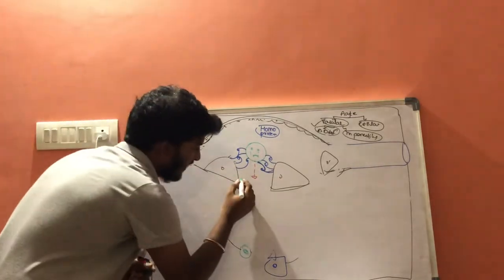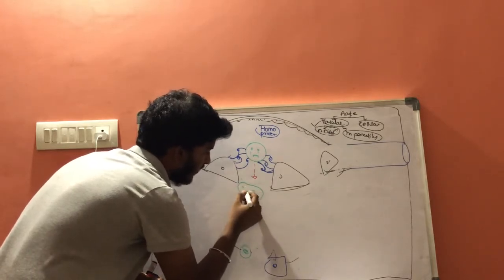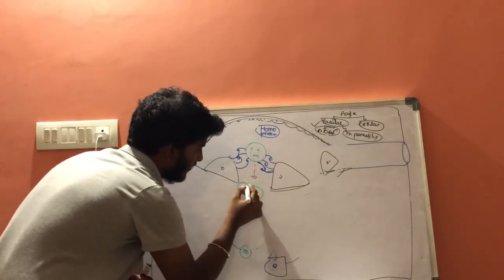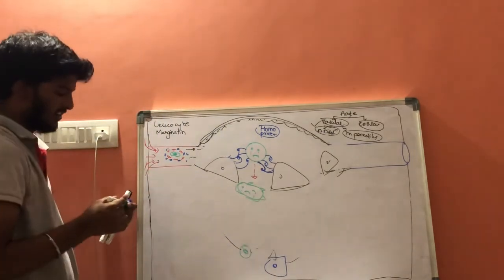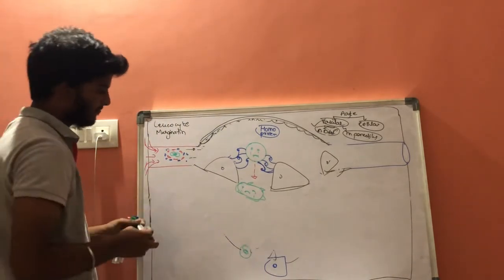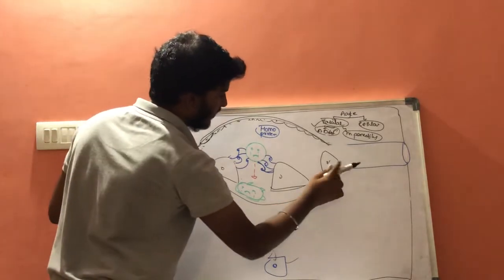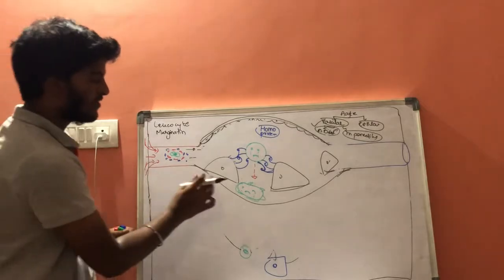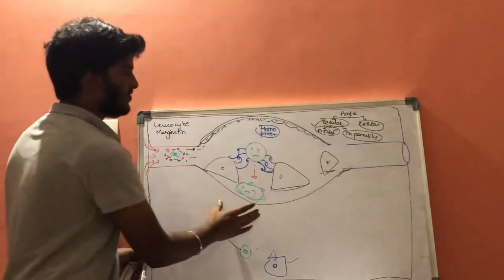the neutrophil will get accumulated here in this area. This is a neutrophil which is accumulated in this area. Now, as we know, this is a basement membrane, and it has to pass through it. How can it pass through the basement membrane?